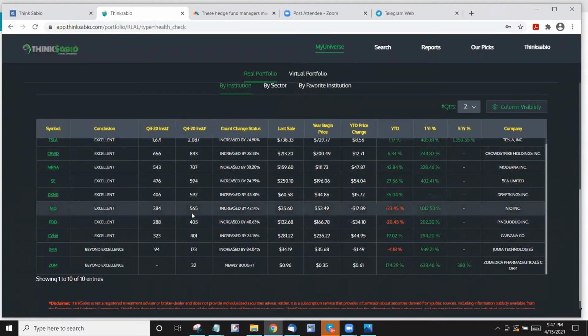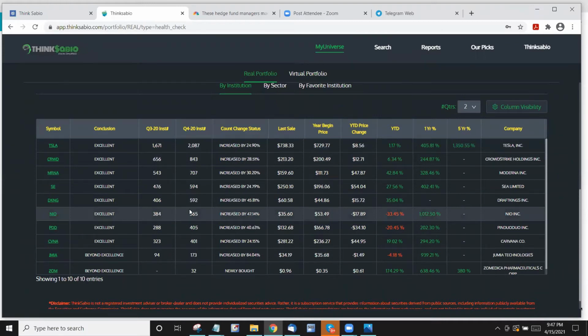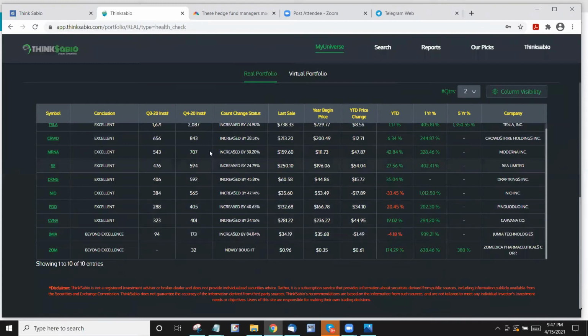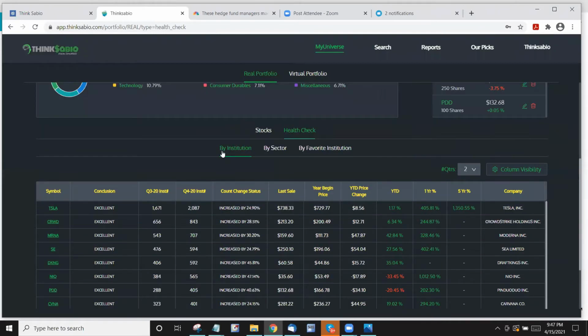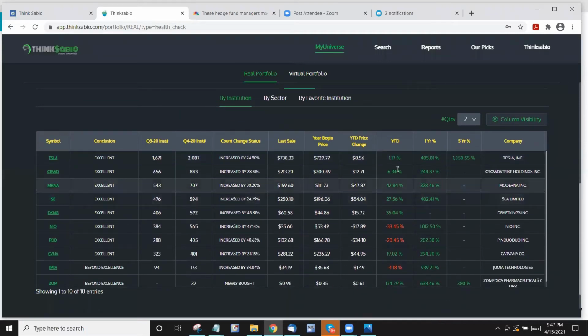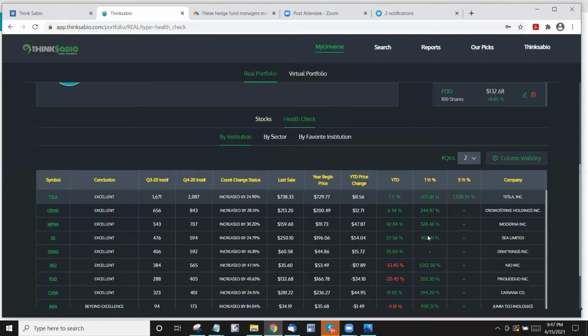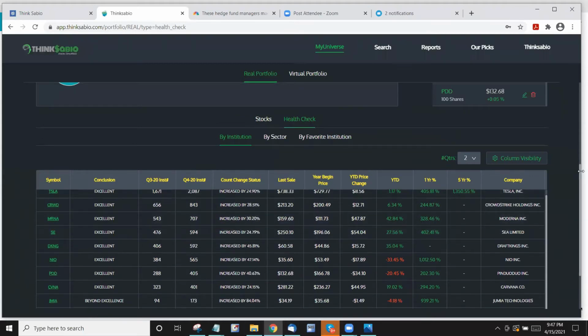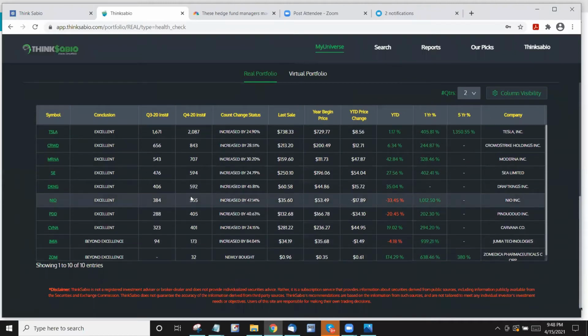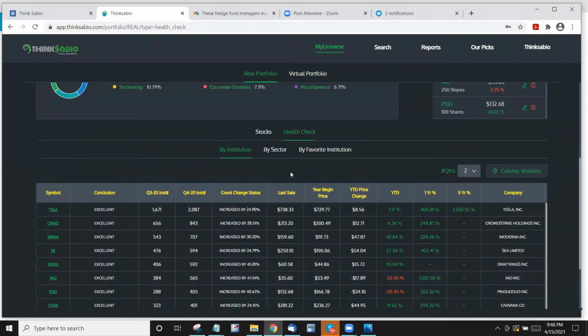So it's going to give me confidence or courage to see what I should be doing. So that is the advantage of this health check. And here you see the YTD, overall, 1 year and 5 year, all the information is under the health check. So that is the significance of the new health check.